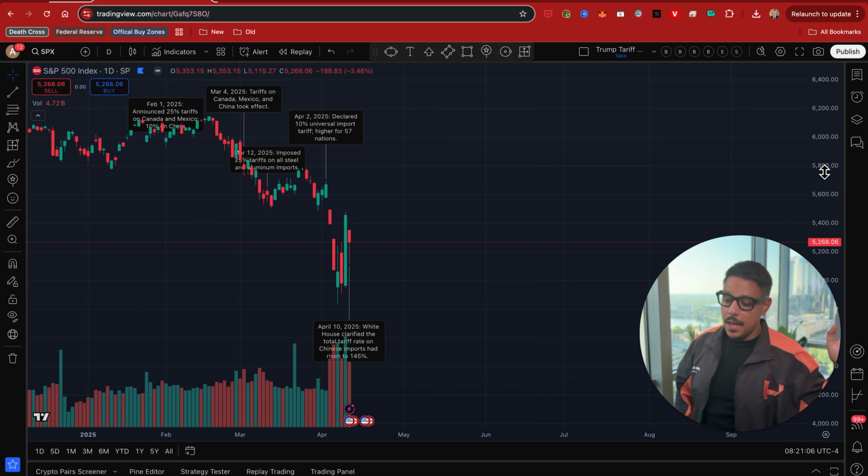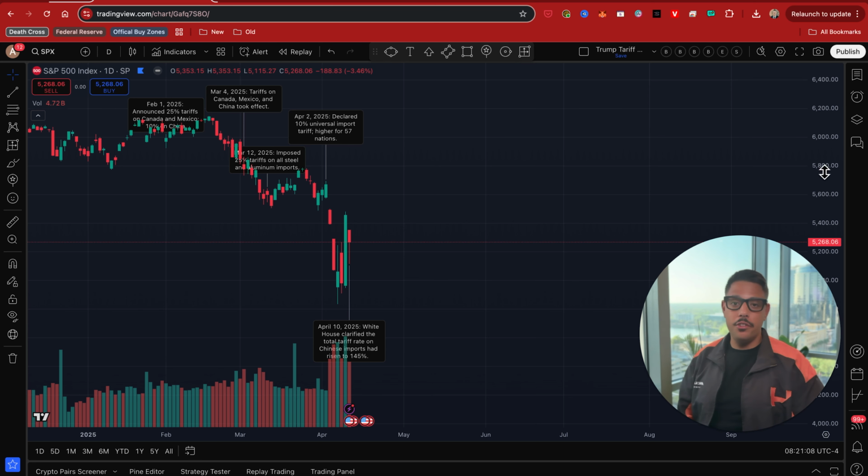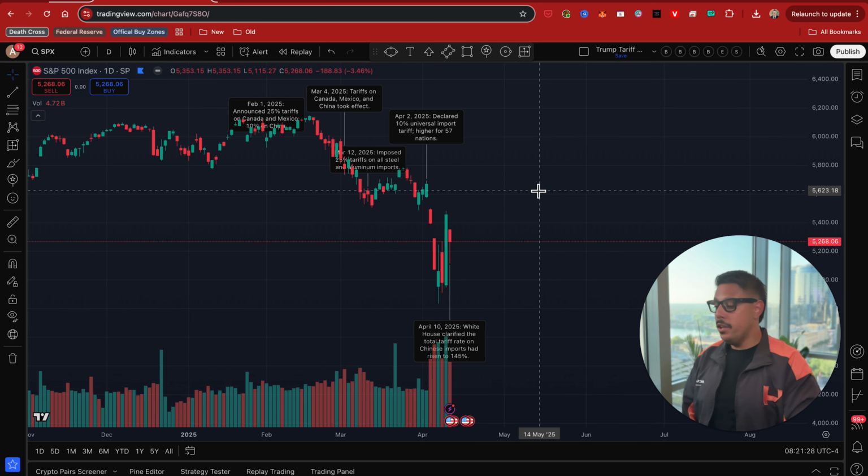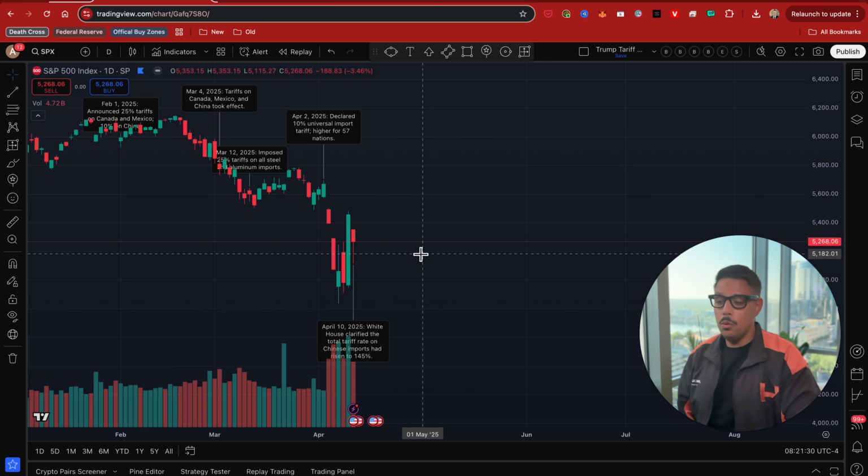Now, everybody has their own perspective, their own strategy. Everyone likes to trade their own way. That's up to you. But data-wise, I cannot say with a straight face that any of this makes sense to hold a risk-on asset. Risk-on assets, by definition, are assets that are risky, and people buy them when they have increased risk appetite. So when it's very uncertain and we don't know what's going on, we don't know if there's going to be another situation where toilet paper skyrockets in price. We don't know. Even Amazon themselves are having issues, right?